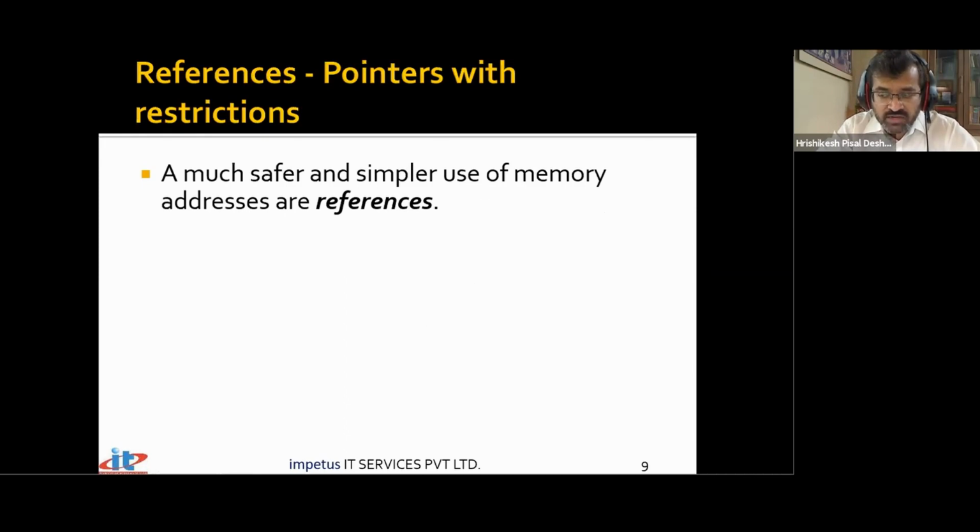So it's by default dereferenced. The variable whose address it is storing, it will actually carry out our manipulation on that variable to which it is referring, not the reference.